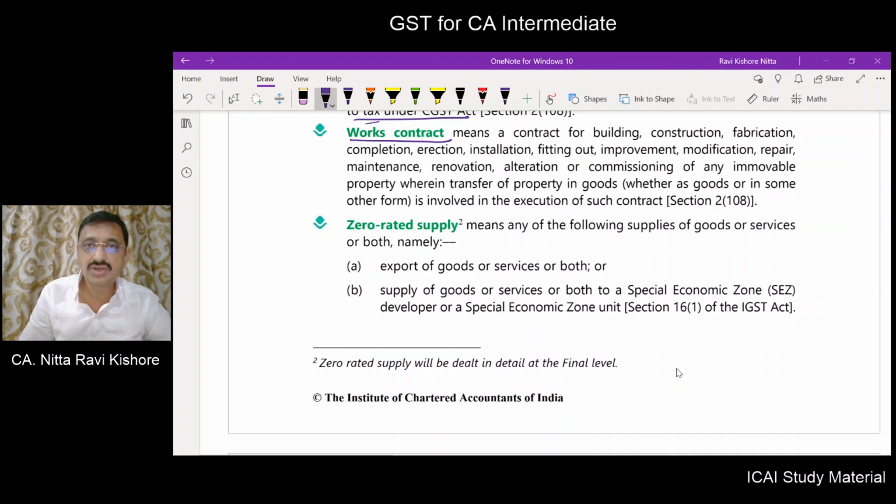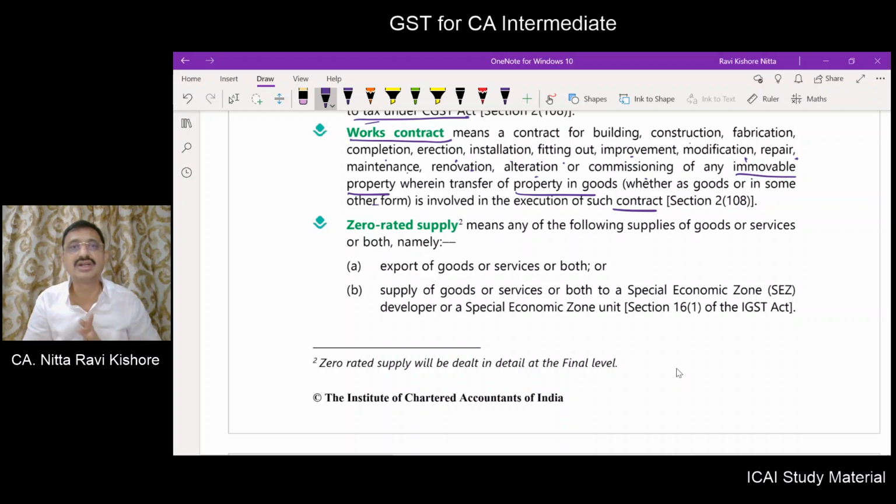A works contract means a contract for building, construction, fabrication, completion, erection, installation, fitting out, improvement, modification, repair, maintenance, renovation, alteration, commissioning of any immovable property, wherein transfer of property in goods, whether as goods or in some other form, is involved in the execution of such a contract. You are engaged to construct a building, you are a works contractor. You are engaged to lay a road, you are a works contractor. Or whatever you do is a works contract.